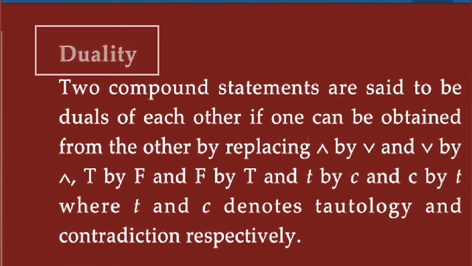Means in this statement, duality means that in the statement the and symbol is replaced by or, and the or symbol is replaced by and. Again, T is replaced by F, and F is replaced by T, and small t is replaced by c. Remember this, the letter t by c or c by t.